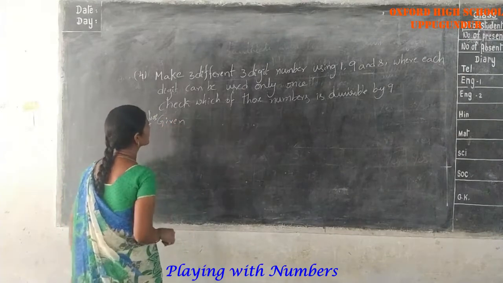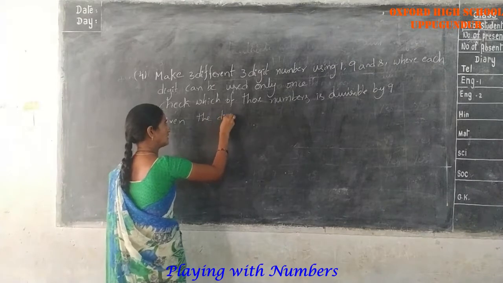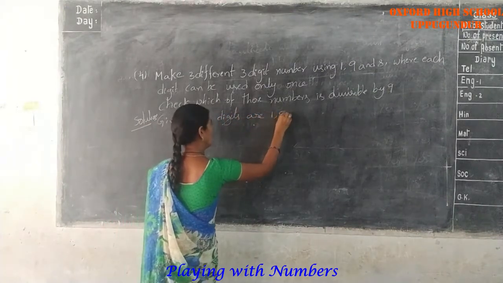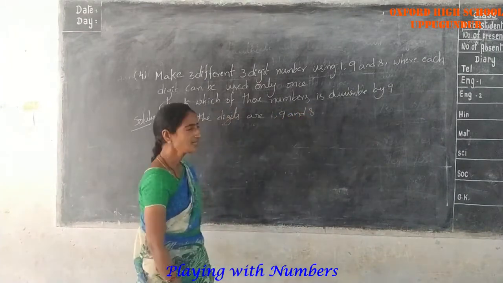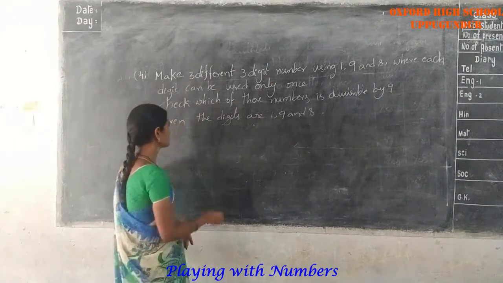Given the digits are 1, 9 and 8. Make 3 different numbers.